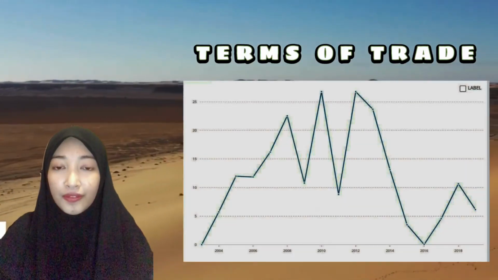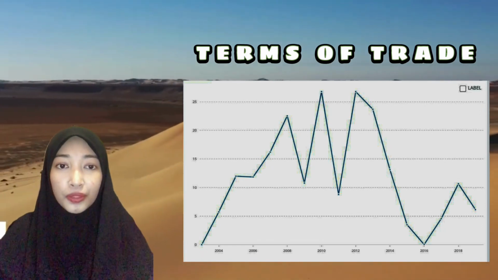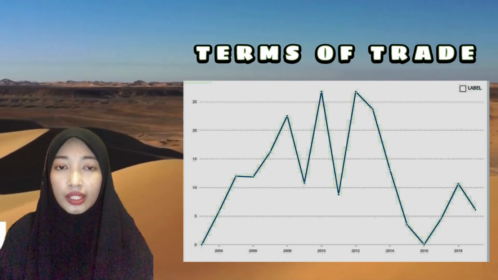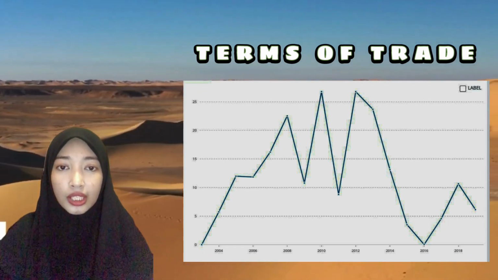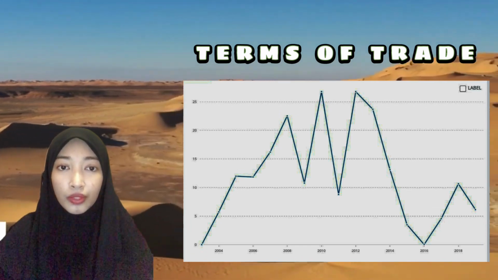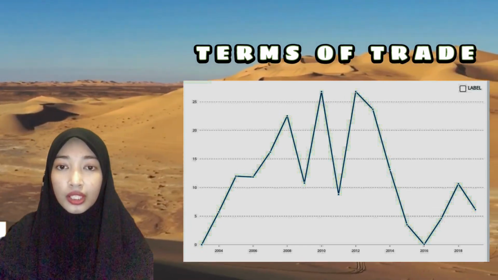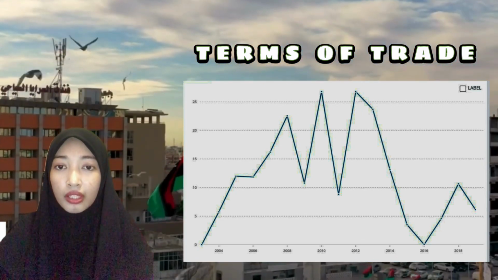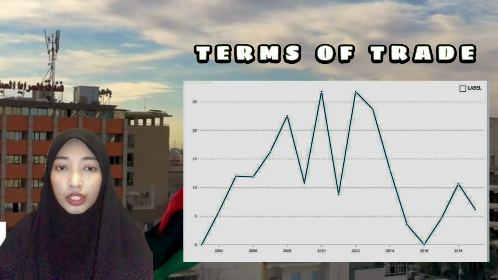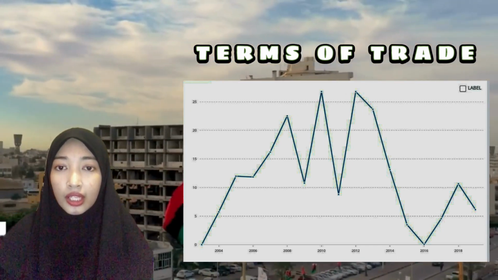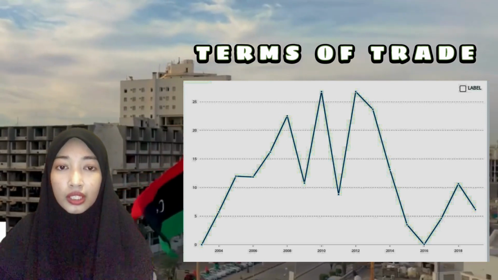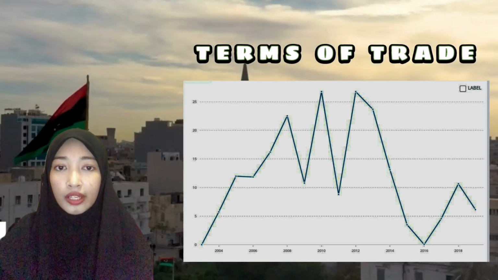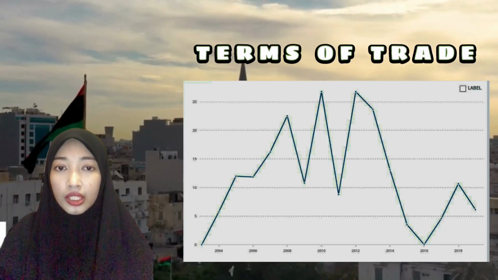Last is terms of trade. Rodriguez and Rodrigue 2001 posit that favorable changes in terms of trade between economies will result in an increase in demand for local products, which will translate to an increase in demand for its foreign currency. Terms of trade in these studies synonymously refers to the relative measure of export prices in relation to import prices. During the period 2000 to 2019, huge increases were observed in 2010 and 2012, but there was a sharp decline in 2016 and it slowly increased in the following year.